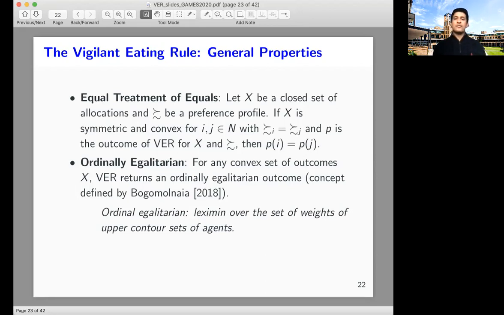In other words, the allocation of agent i and allocation of agent j is exactly the same. Secondly, we show that if we move from closed set of allocations to the convex set of outcomes, in that case, VR satisfies what is known as an ordinal egalitarian outcome, which is a very nice ordinal concept that was proposed by Bogomolnaia in 2018.